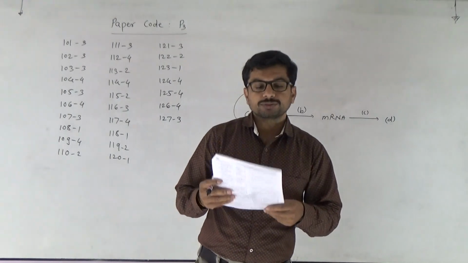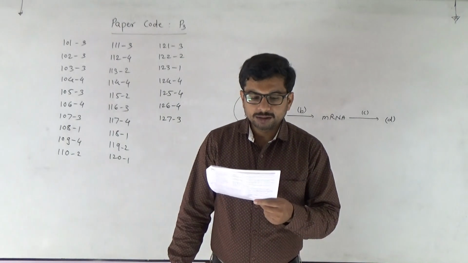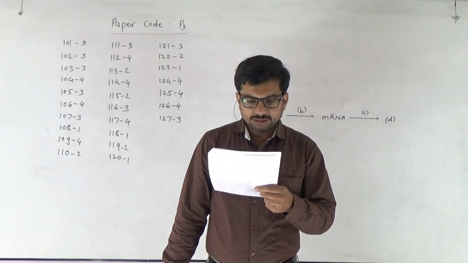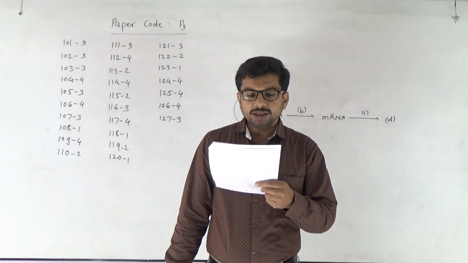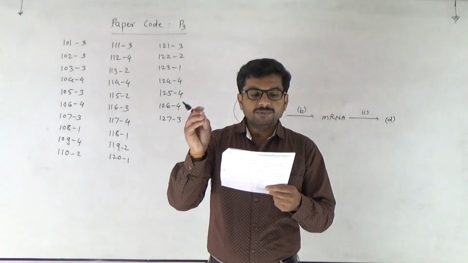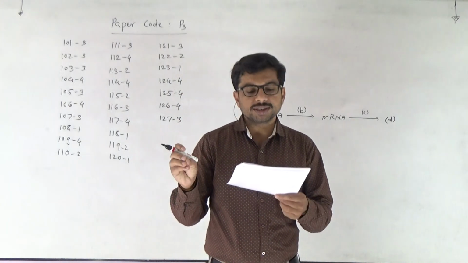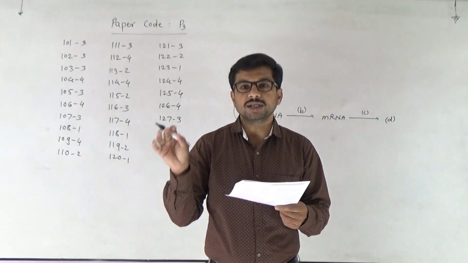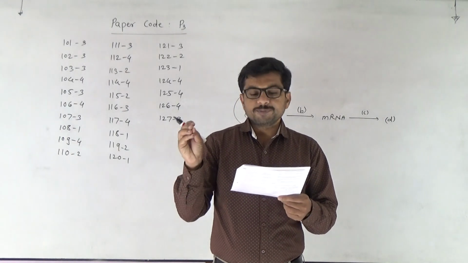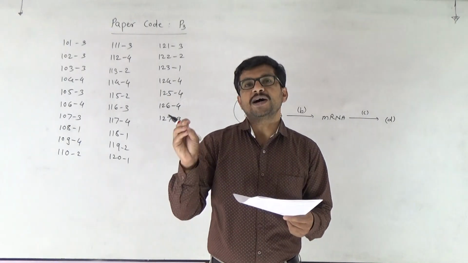Then comes 128. In spite of interspecific competition in nature, which mechanism might the competing species have evolved for their survival? When we talk about interspecific competition, the competition between two species in a particular area in nature, along with it a particular concept is there called resource partitioning.